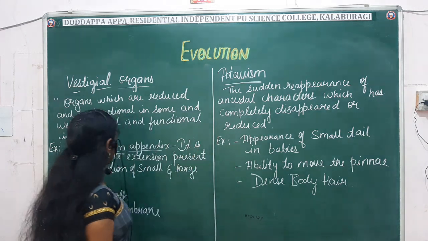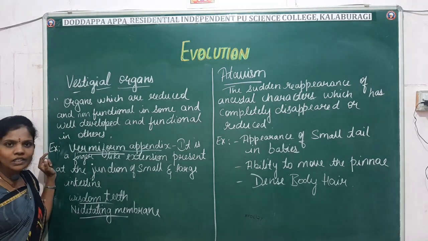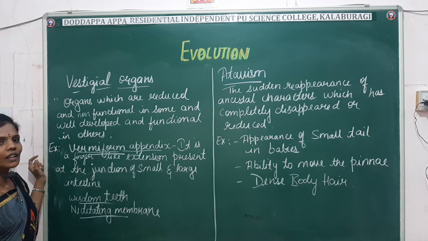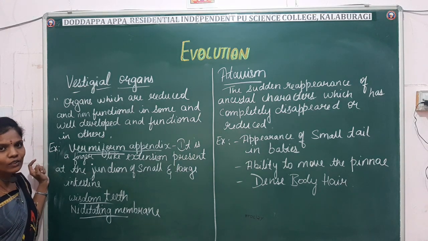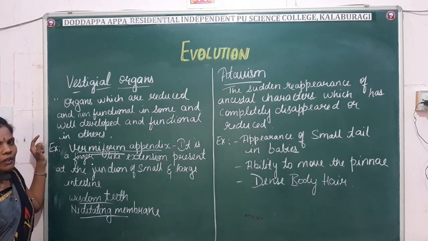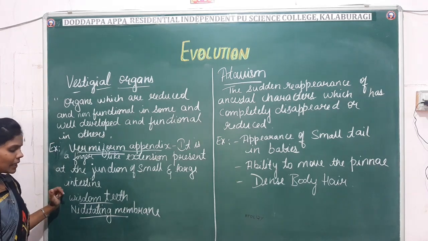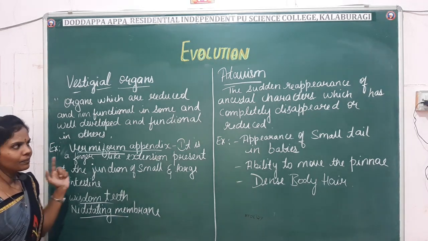Okay, so these are some of the examples of vestigial organs. So what do you mean by vestigial organ? Vestigial organs are the organs which are reduced and non-functional in some and well developed and functional in other animals. Some examples are the vermiform appendix, wisdom teeth and the nictitating membrane.